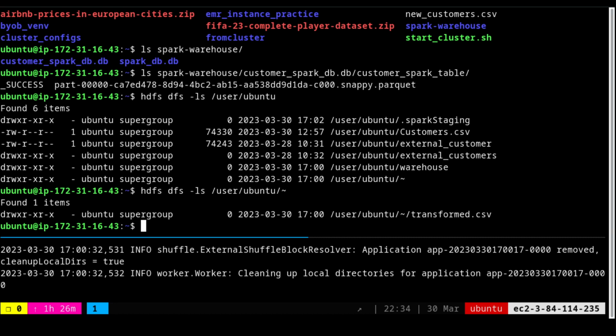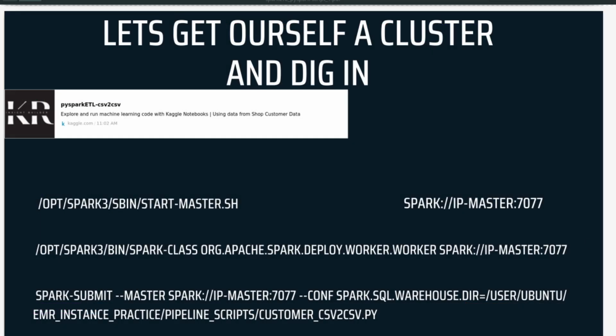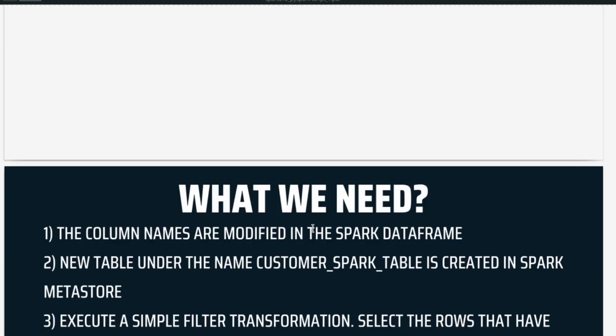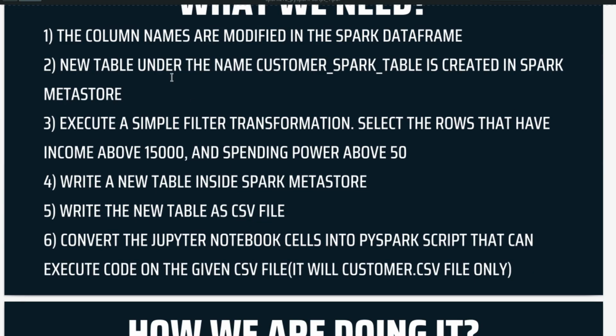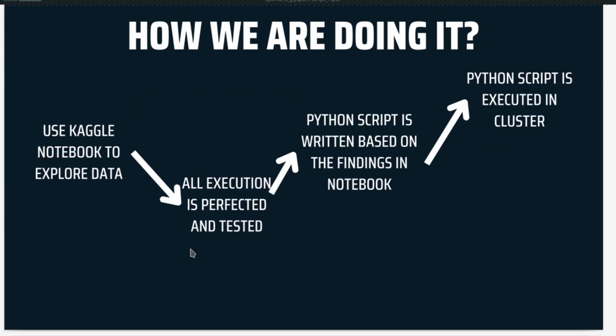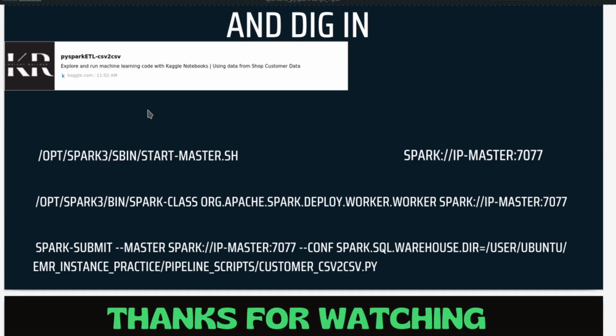So the point is, guys, that we have come to the conclusion that we have completed the entire process. So let us go to the PDF. We have seen the ETL activity, the first ETL that we have done. We have done the design inside the Jupyter environment, and then we converted the Jupyter notebook into a script, and then we understood how to initiate the Spark job using the master and worker, and then we executed our script. So this is an end-to-end activity that we have done.